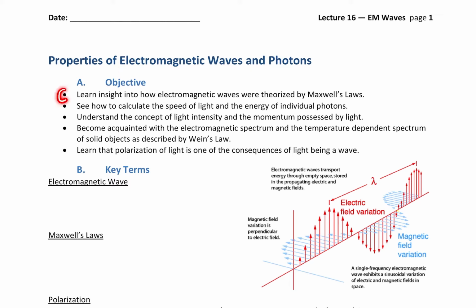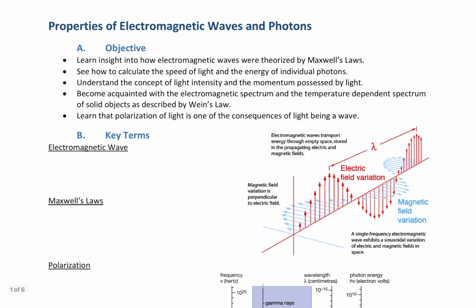Our first objective is to learn insight into how electromagnetic waves were theorized by Maxwell's laws. Then we want to see how to calculate the speed of light and the energy of individual photons. We want to understand the concept of light intensity and the momentum possessed by light. We want to become acquainted with the electromagnetic spectrum and the temperature-dependent spectrum of solid objects as described by Wien's law. And finally, we want to learn that polarization of light is one of the consequences of light being a wave. Now really, we're going to talk a lot more about light in lectures to come.